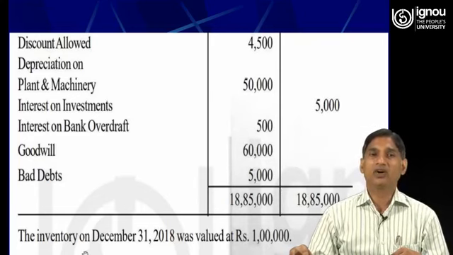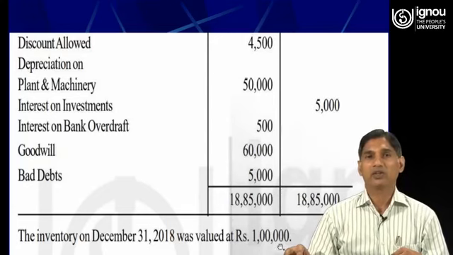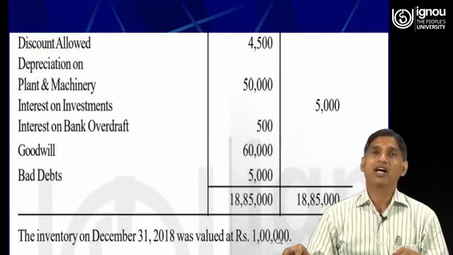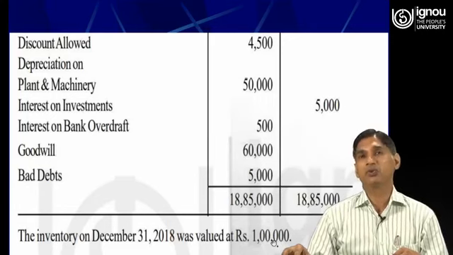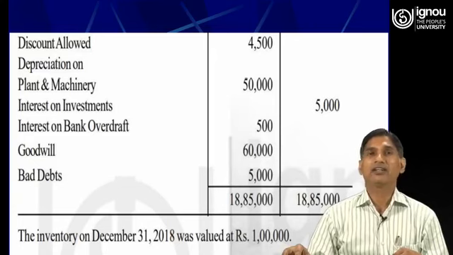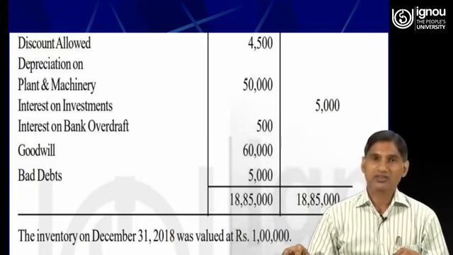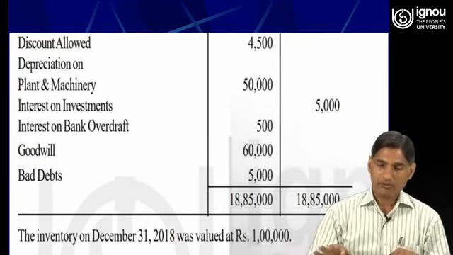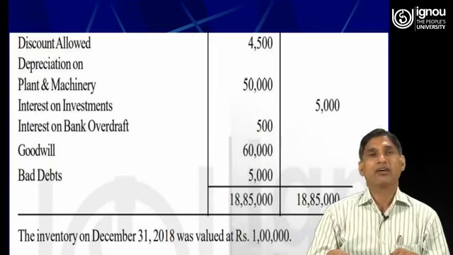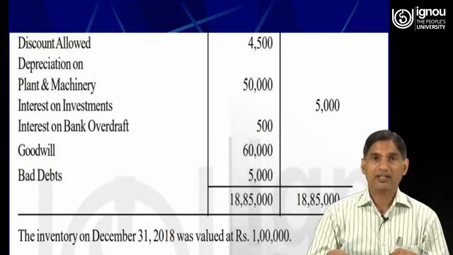The inventory on 31st December 2018 was valued at rupees 1 lakh. So this is the information which is not given inside the trial balance. Rather, this information has been furnished outside the trial balance. Therefore, this information will be recorded minimum at two places while preparing the final accounts. Now let us prepare the trading, profit and loss account and balance sheet.